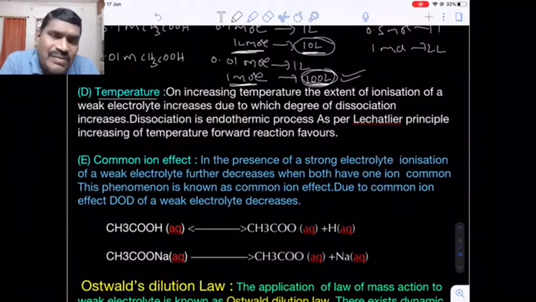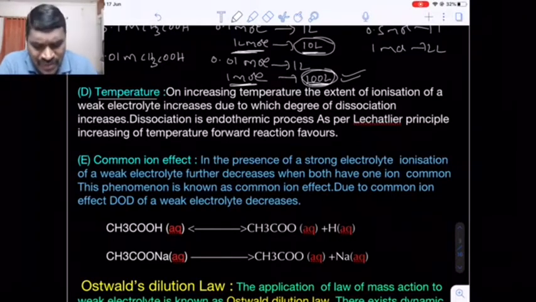Equilibrium favors the forward direction means more extent of ionization or dissociation, which means more alpha, more degree of dissociation. That means as the temperature increases, the degree of ionization also increases, directly proportional. Are you getting my point?